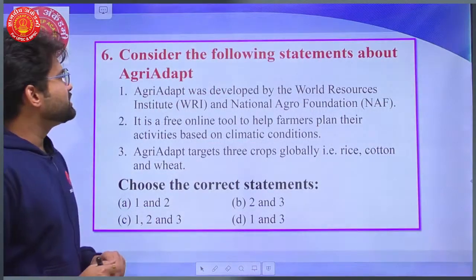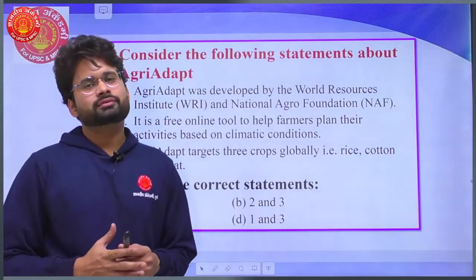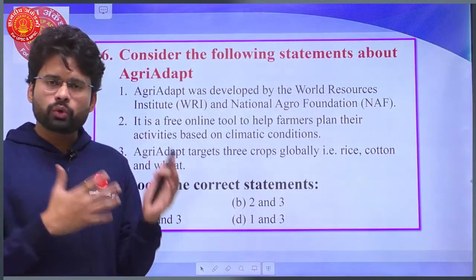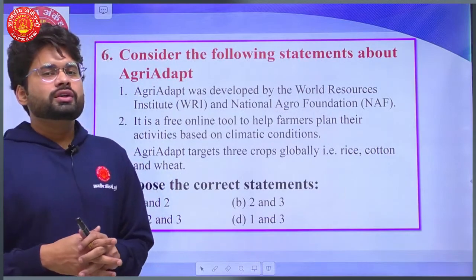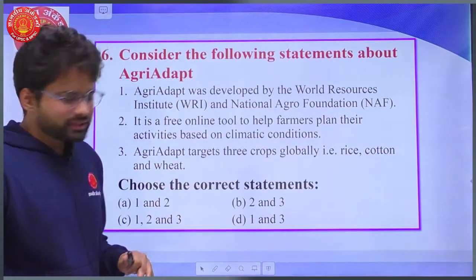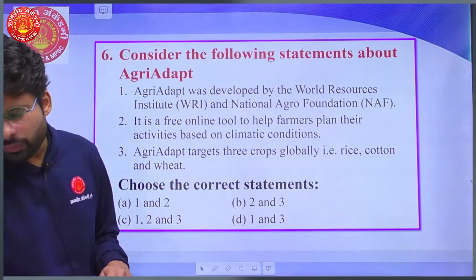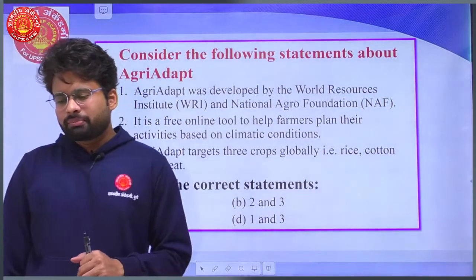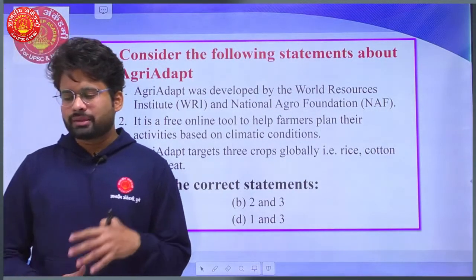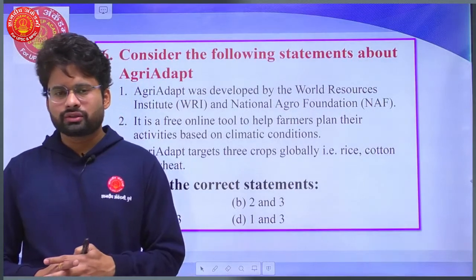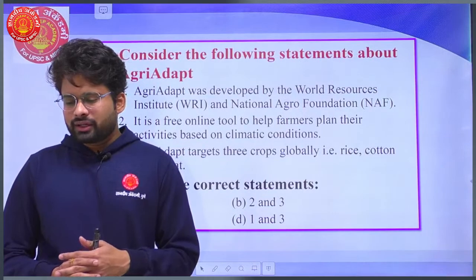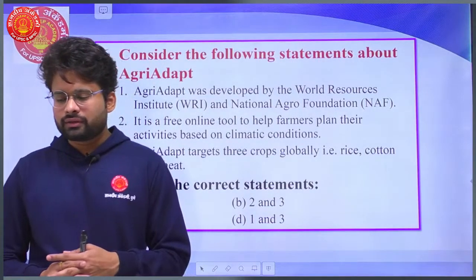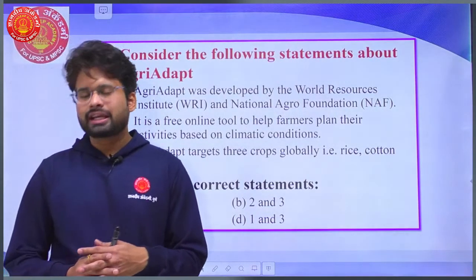Consider the following statements about the Agri-Adapt initiative. Agri-Adapt is a portal, by the way, which the government has recently launched. So do you know about Agri-Adapt? Firstly, we will consider the options. Agri-Adapt was developed by the World Resources Institute, that is WRI, and National Agro Foundation, that is NAF. It is a free online tool to help farmers plan their activities based on the climate conditions.